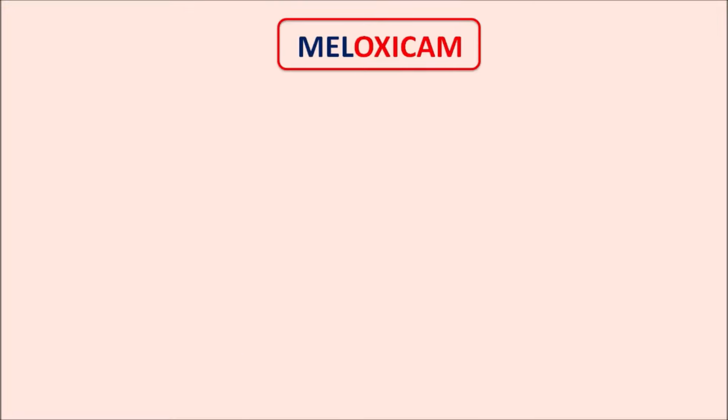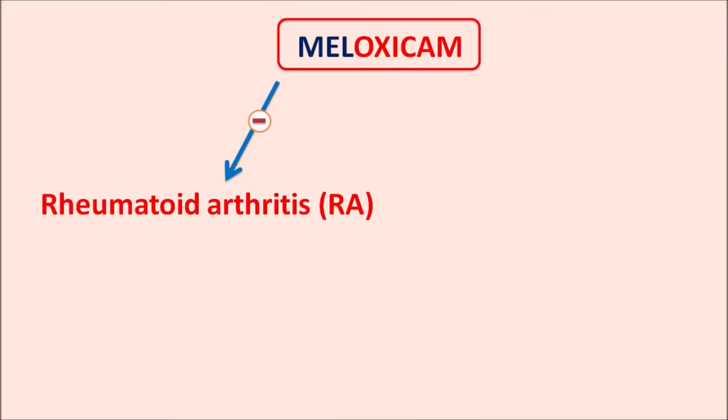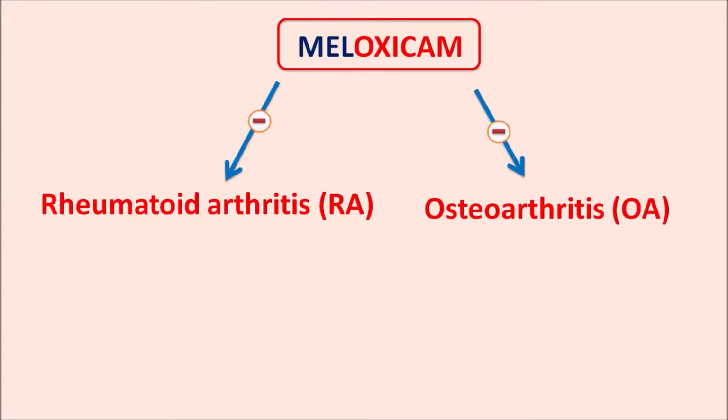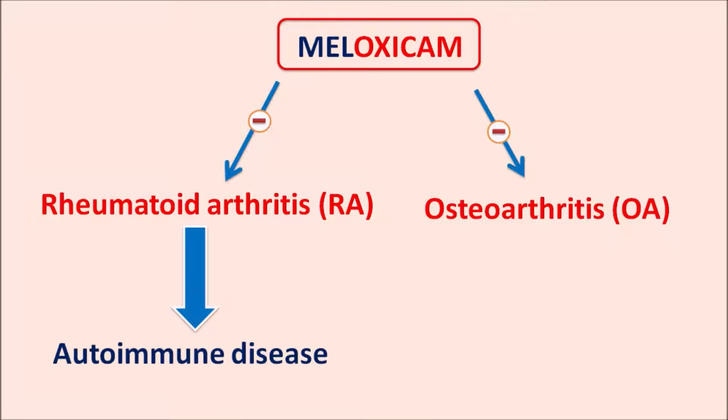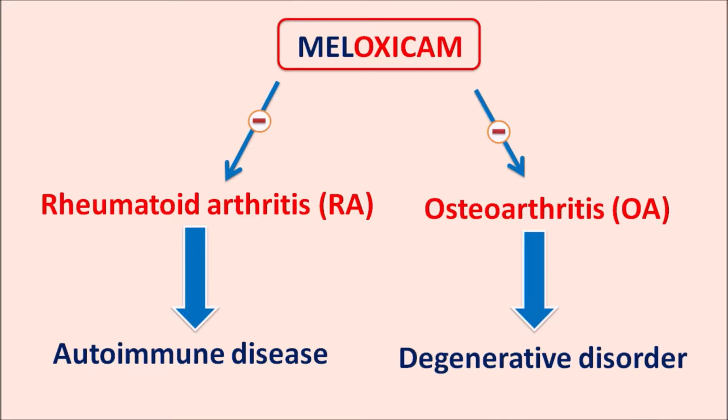Now, meloxicam can be used in the treatment of rheumatoid arthritis, where the inflammatory response can be reduced by meloxicam. Similarly, it can also be used in the treatment of osteoarthritis. Rheumatoid arthritis is mainly produced by an autoimmune disorder. Here, meloxicam is not interfering with the immune response, but whatever inflammatory response is produced by this autoimmune activity is going to be minimized by meloxicam. Similarly, osteoarthritis is a degenerative joint disorder. Again, in such conditions, meloxicam can produce anti-inflammatory effects.